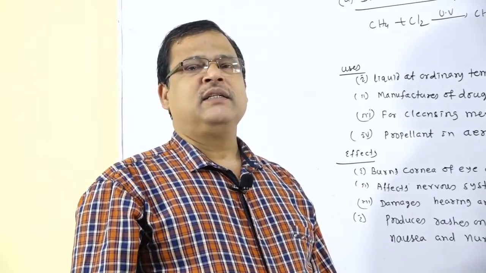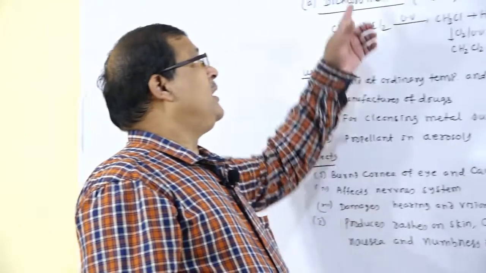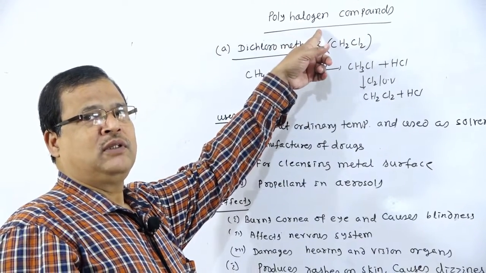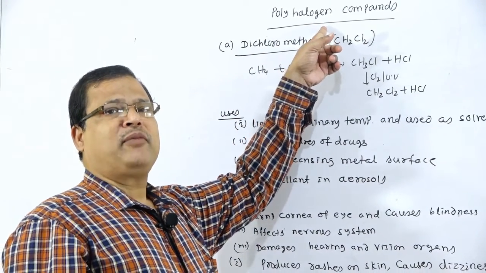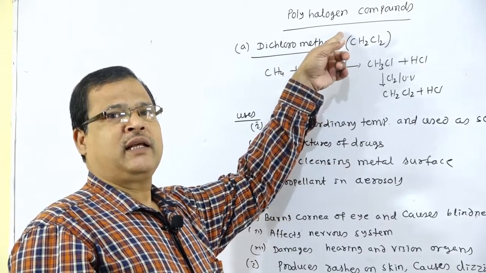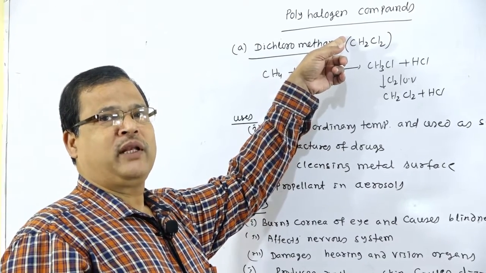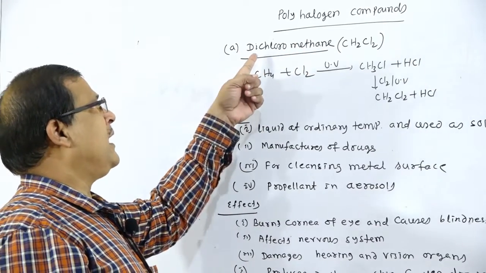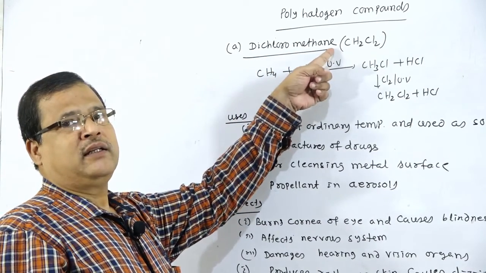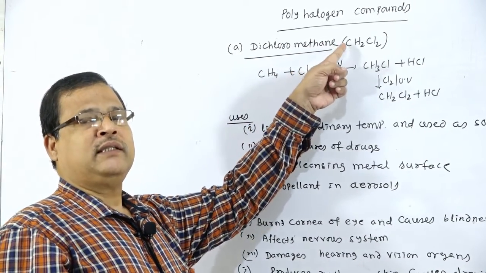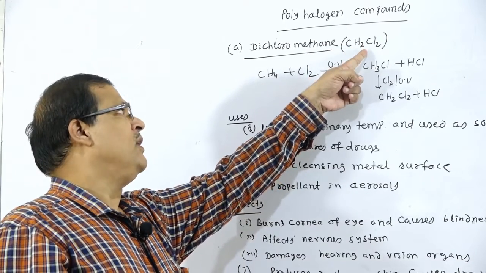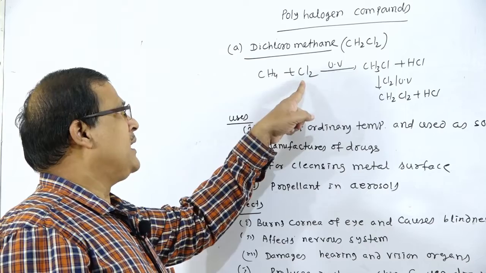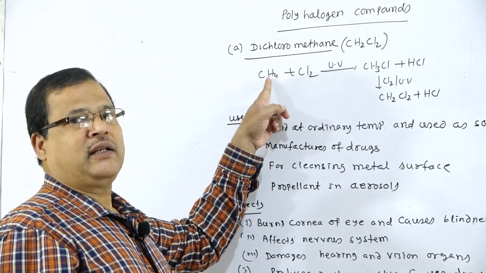Dear students, today we will start the polyhalogen compounds. Polyhalogen compounds are alkanes in which hydrogens have been replaced by halogens like chlorine, fluorine, bromine, iodine, etc. The first compound is dichloromethane, that is CH2Cl2. This compound can be obtained by the chlorination of alkane, that is methane.